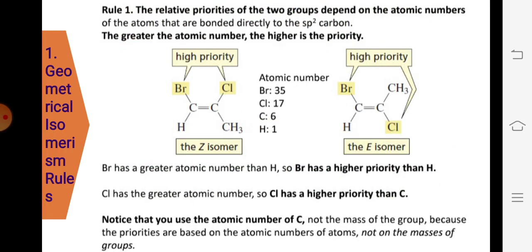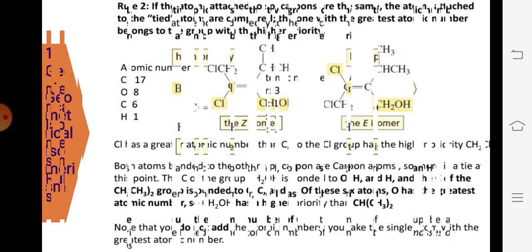Now there are certain rules to decide E and Z nomenclature. Rule 1 is: first of all select the sp2 hybridized carbon and give the priority, so 1 1 and 2 2. If 1 1 are on the same side, it is called Z. If on the opposite side, it's called the E isomer, okay. This is rule number 1.